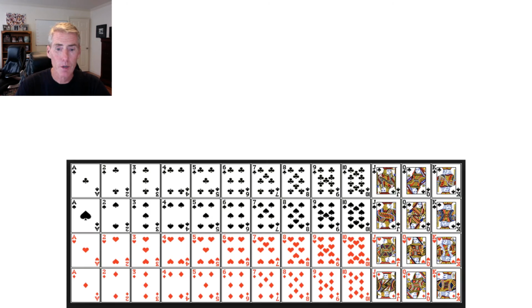Okay, now to a more specific question with the cards. So here's the playing cards, 52 cards. The top one are the clubs. This one is the spades, and then the hearts, and then the diamonds. 52 cards total. Suppose that you draw a card.